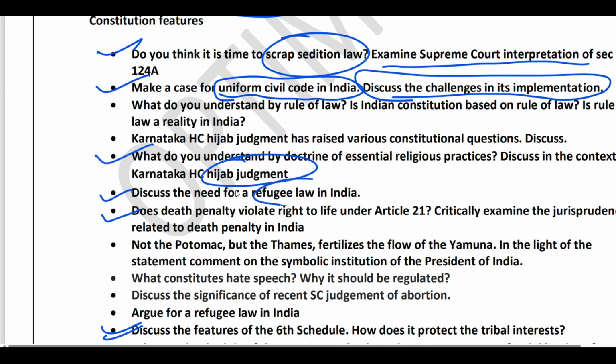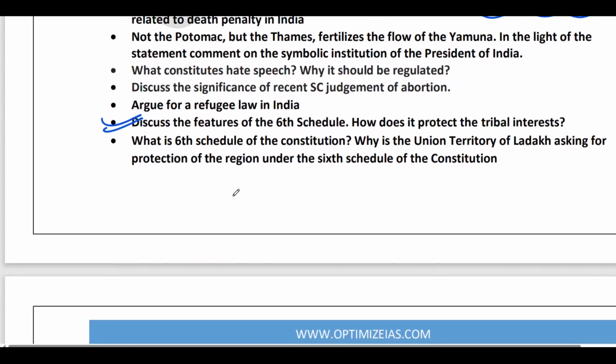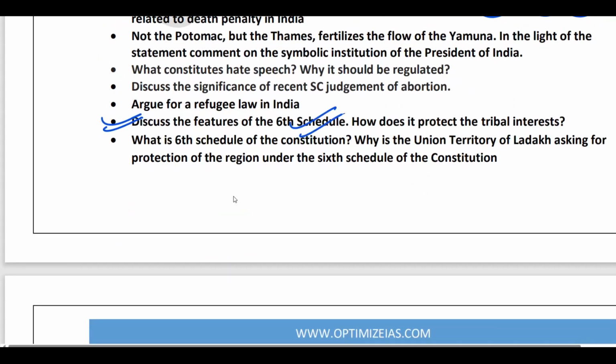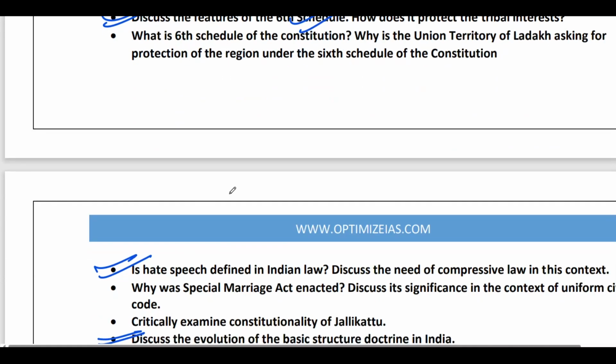Okay, next guys, refugee law. Why do we need a refugee law in India? Next guys, does the death penalty violate Article 21? Critically examine the jurisprudence of the death penalty. Next guys, the Sixth Schedule is very important in the context of Ladakh. Discuss the features of the Sixth Schedule and how it protects tribal interests.